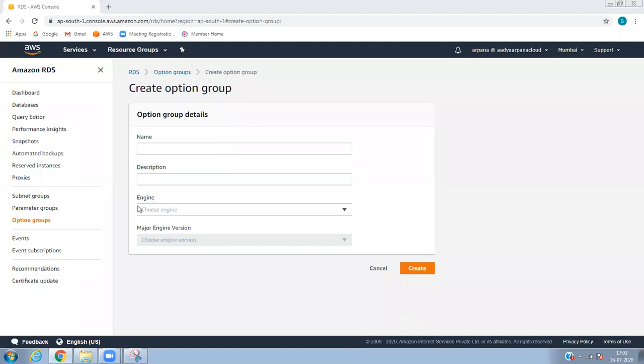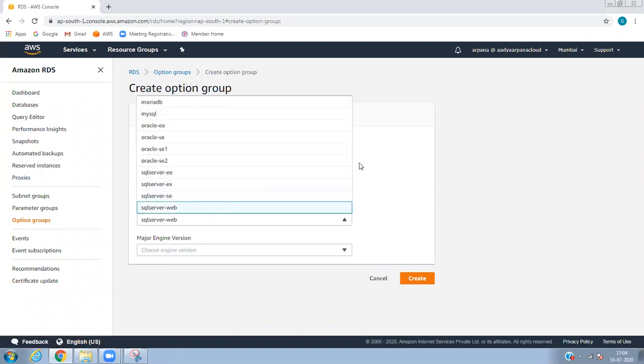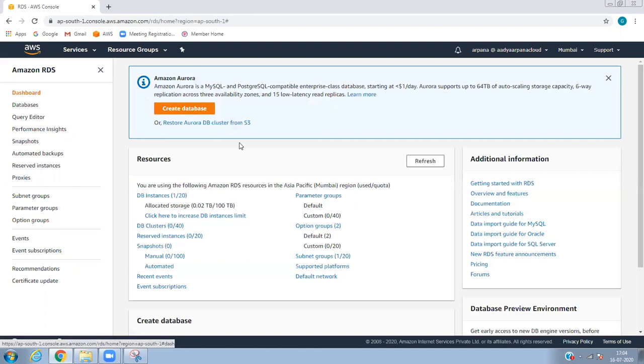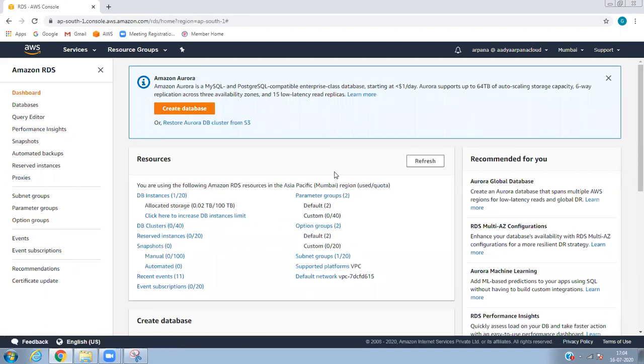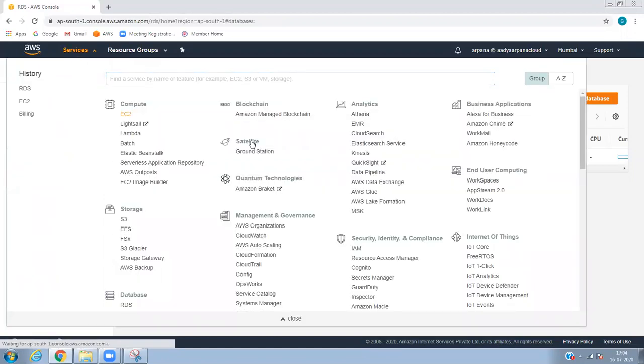Hello? Yes, I'm sorry, I got a call, so I just ended the call. No problem. Okay, as you know, the description, whatever you can select. Basically this can be used in case of restoration, when you restore the database from S3. It's almost creating. Meanwhile, we can see whether our EC2 is ready for use.